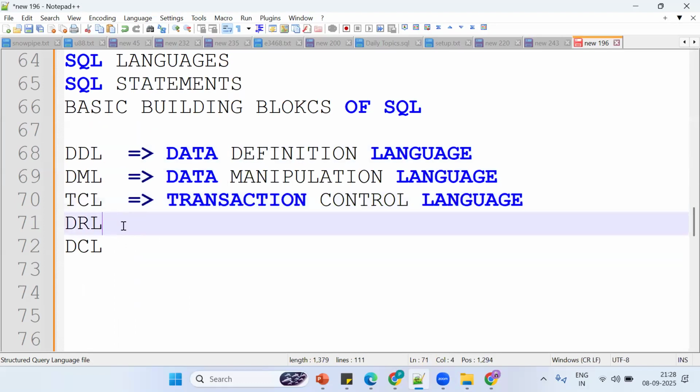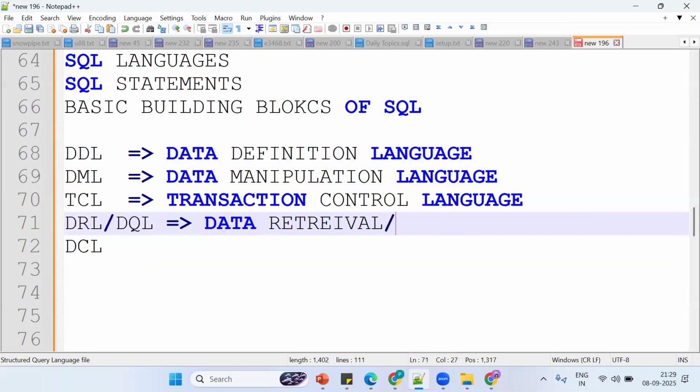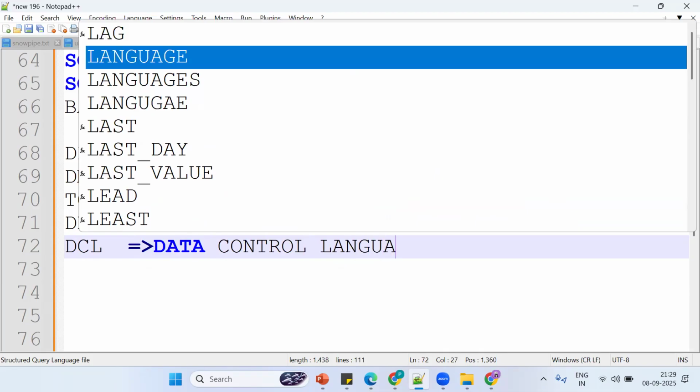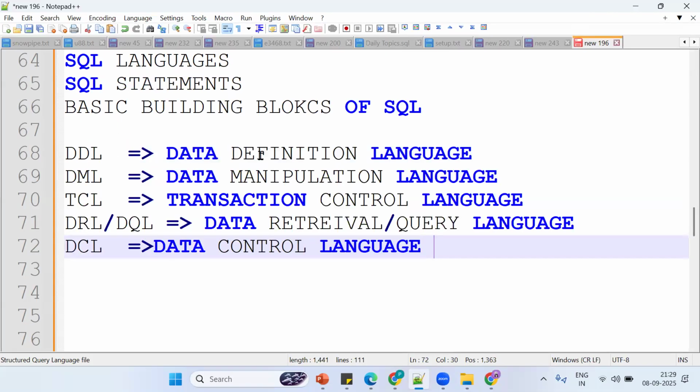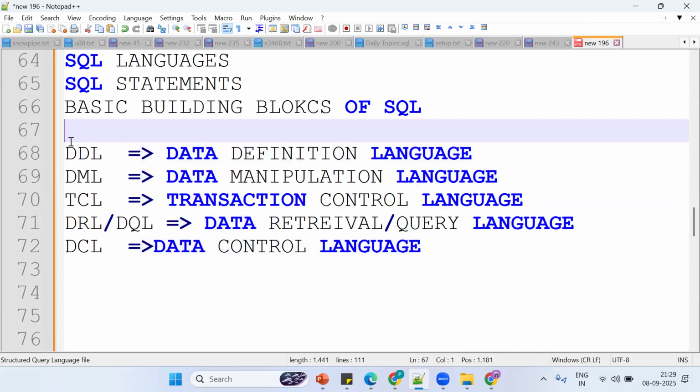What is DRL or DQL? Data retrieval language or data query language. What is DCL? Data control language. So definition, manipulation, transaction, retrieval, query, and data control language. Why is this required? If I want to communicate with the database, we require these commands.